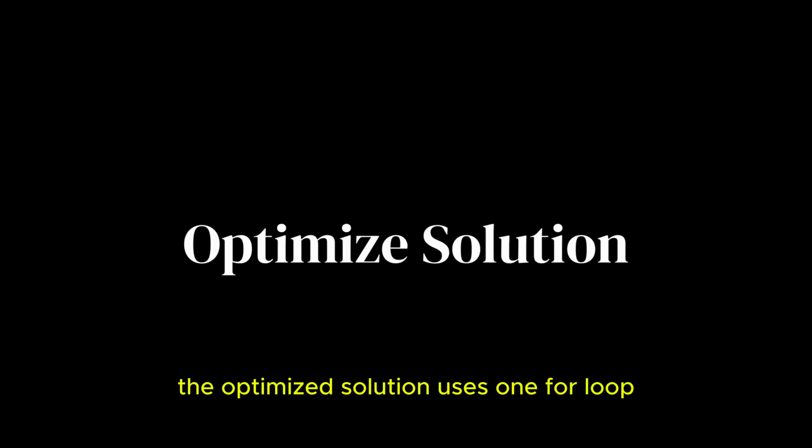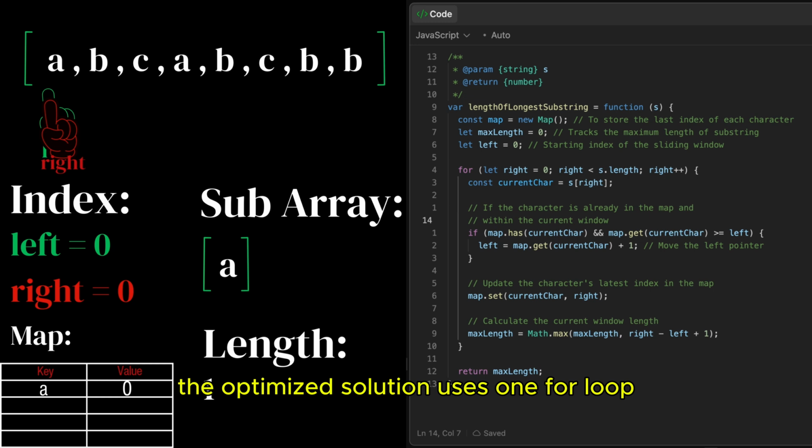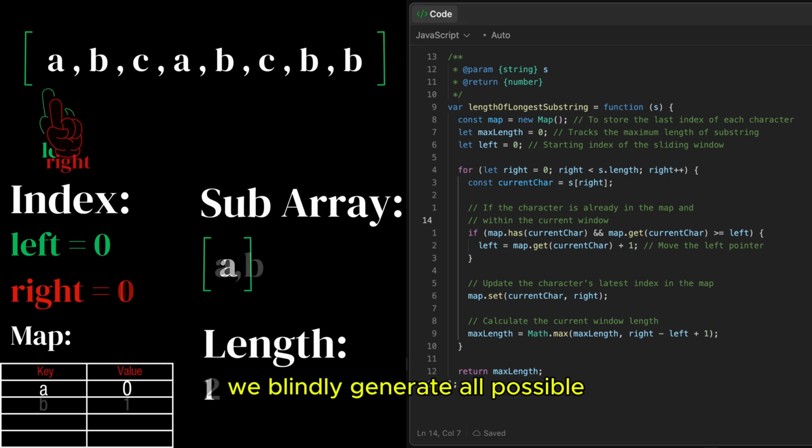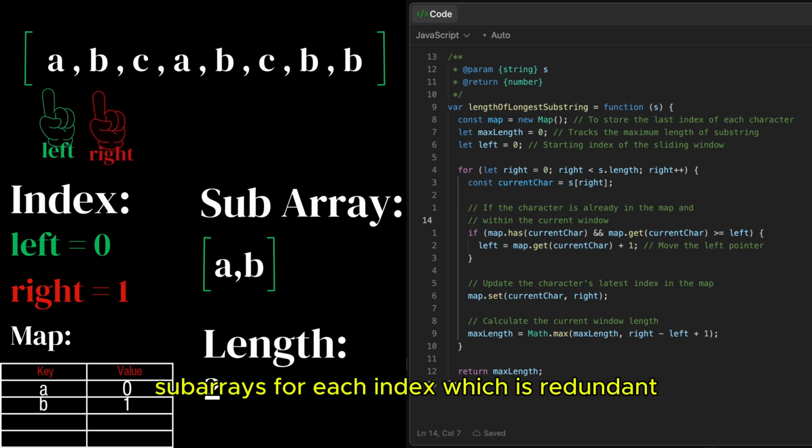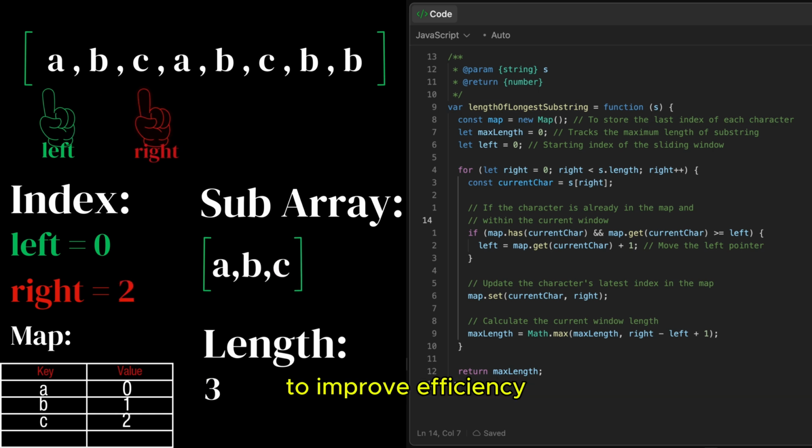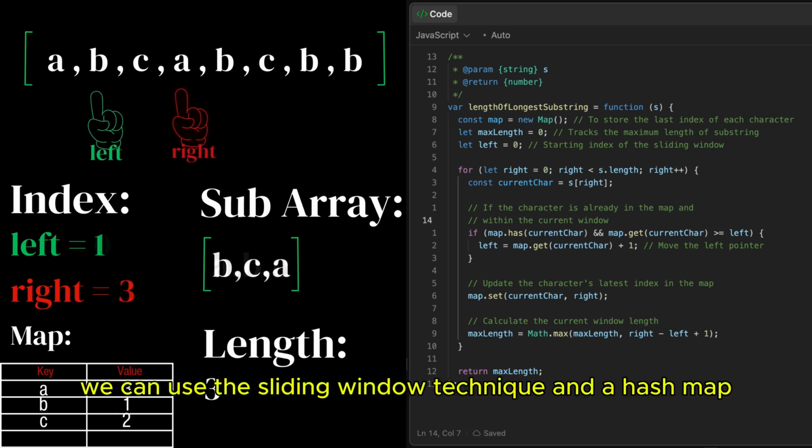The optimized solution uses one for loop. In the previous solution, we blindly generate all possible subarrays for each index, which is redundant. To improve efficiency, we can use the sliding window technique and a hash map.